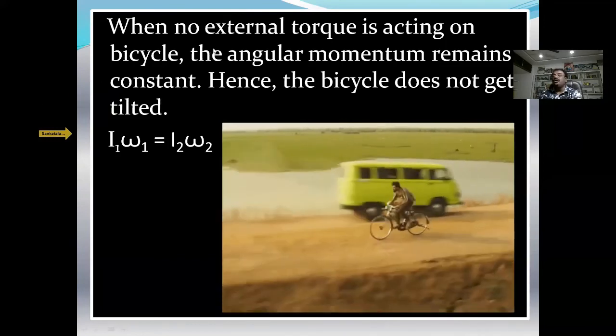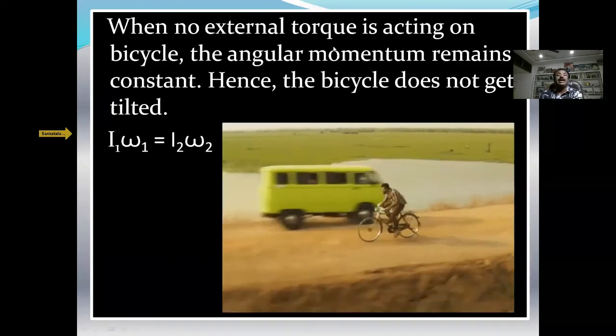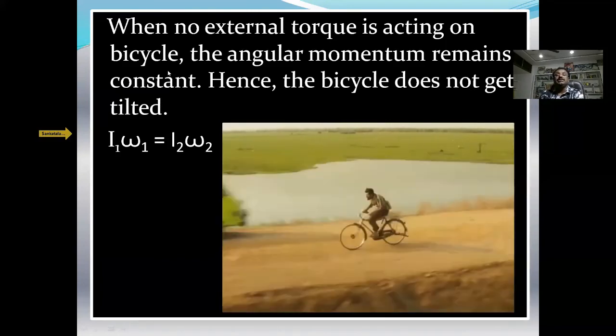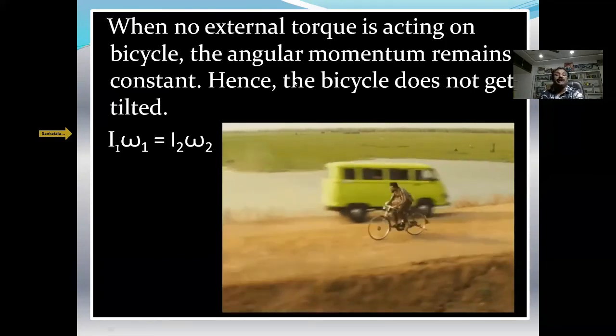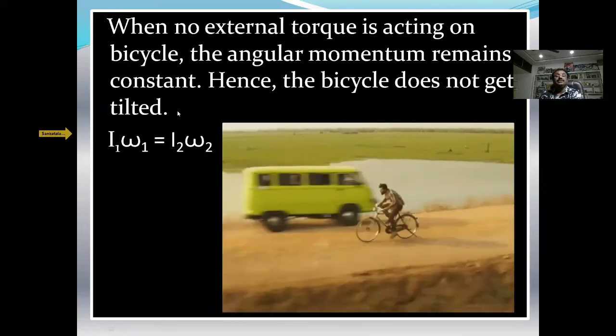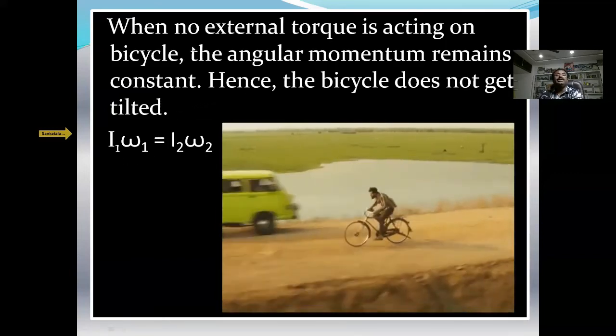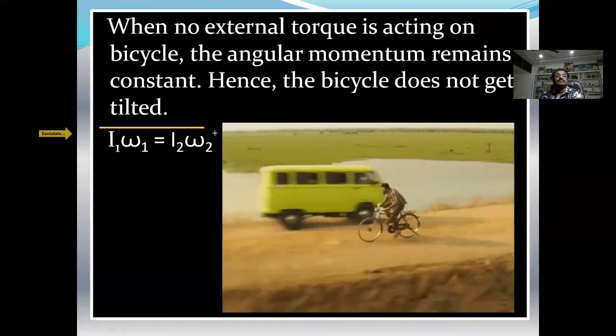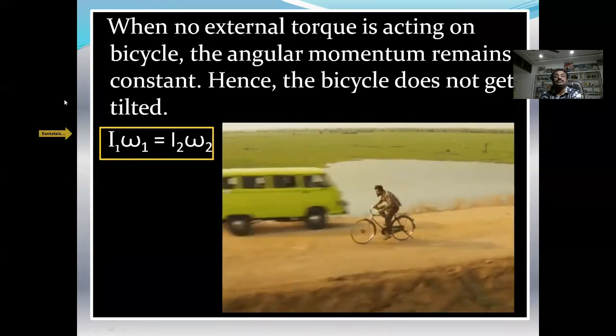So when no external torque is acting on the bicycle, the angular momentum remains constant. Hence, the bicycle does not get tilted. So here I1 omega 1 equals I2 omega 2.